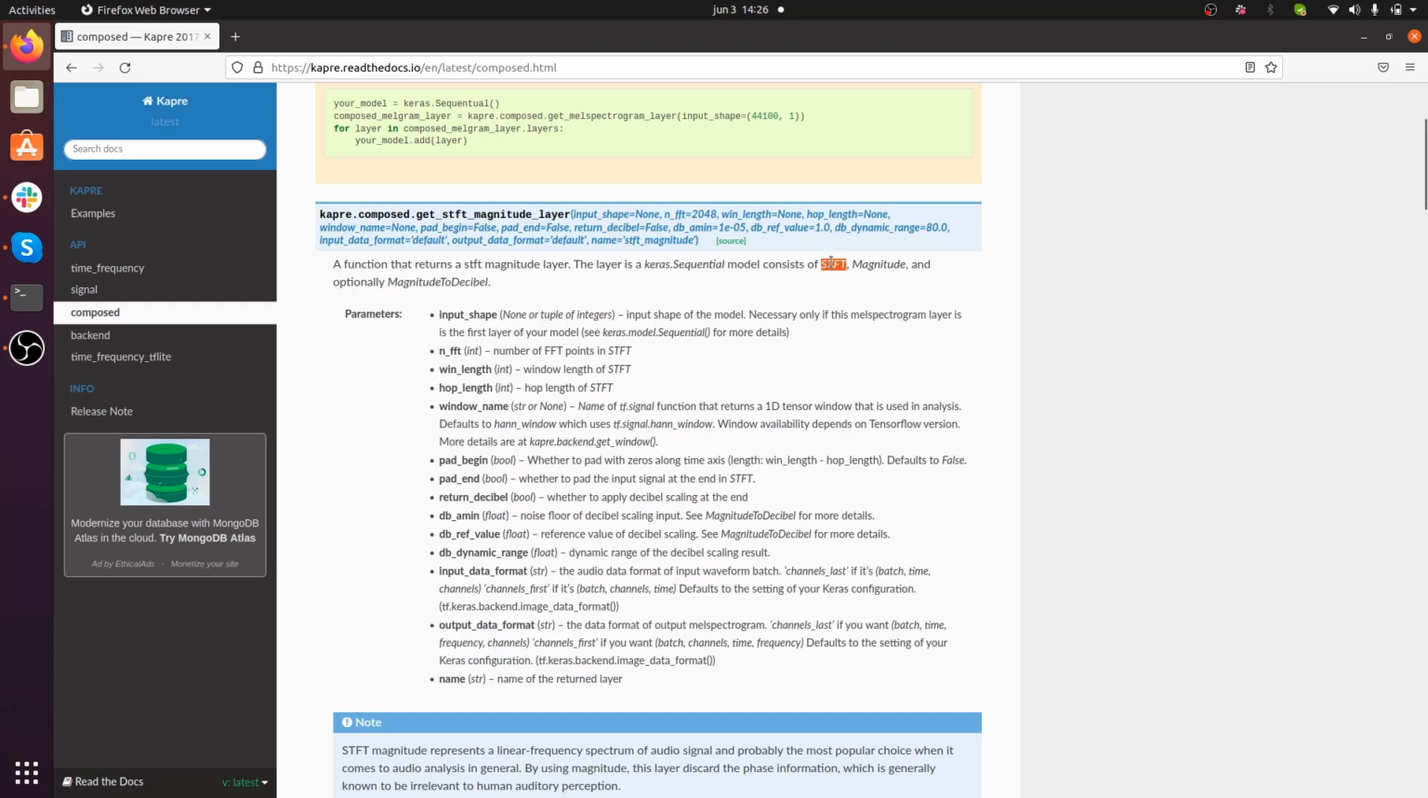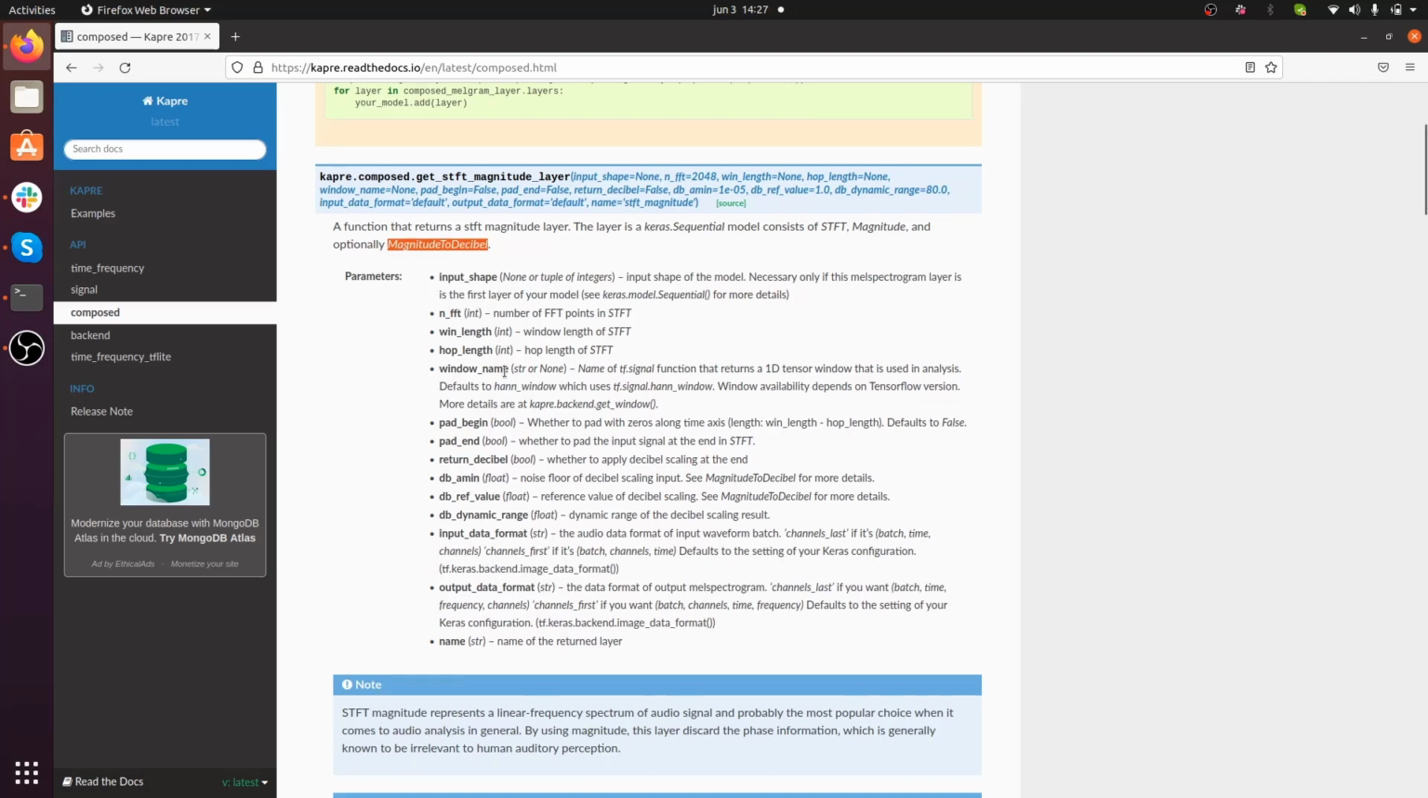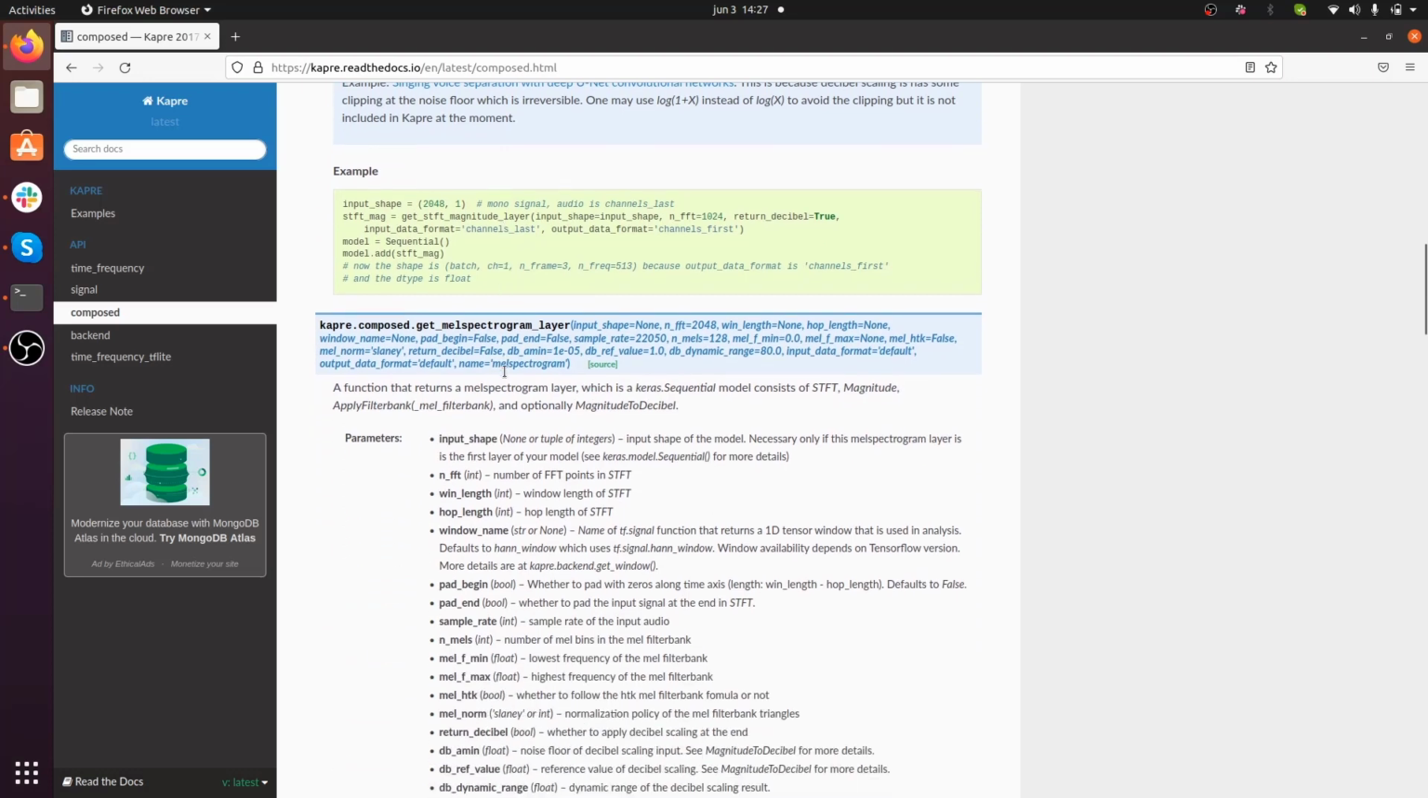The first of which is a short-time Fourier transform. So we extract that, then we extract the magnitude out of the complex result of the short-time Fourier transform. And then, if we want, we can also apply a transformation that moves the magnitude to decibels. As you can see, these high-level functions chain together lower-level Kapre layers, which is very, very handy.